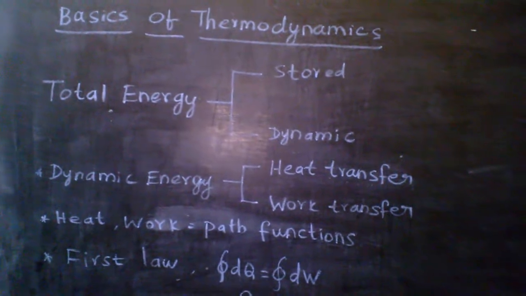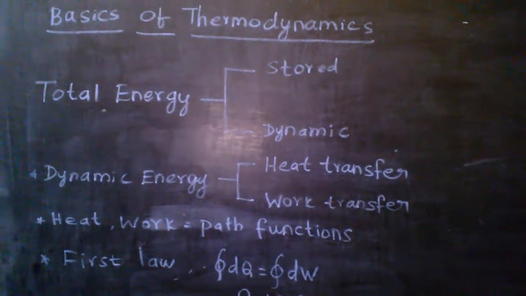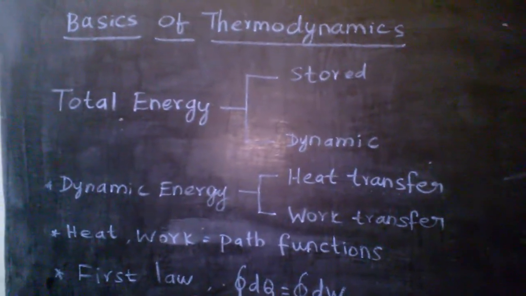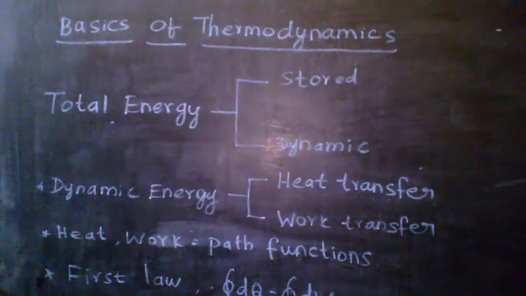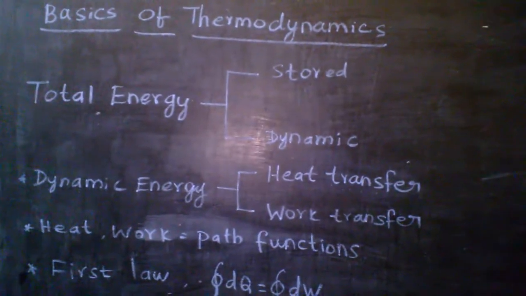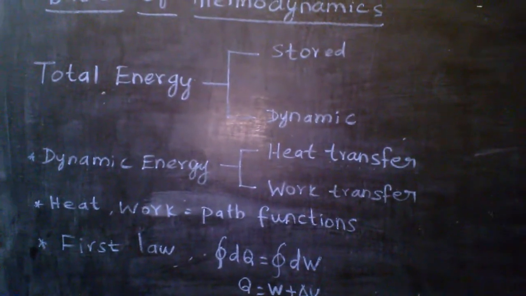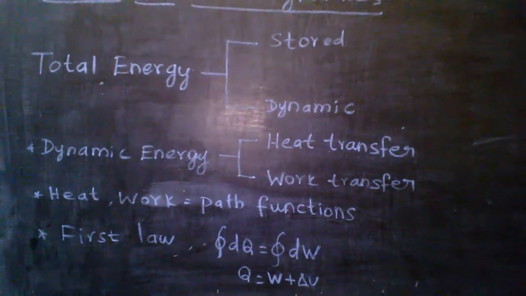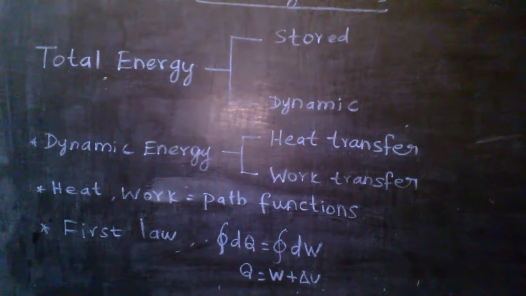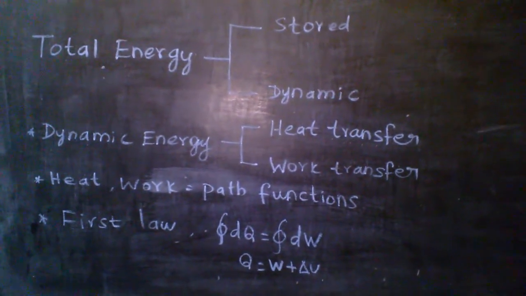That is total energy. One type of classification of total energy is stored energy and dynamic energy. Then coming to dynamic energy, that is dynamic energy or energy interactions. The energy interactions are heat transfer and work transfer. So heat transfer and work transfer are path functions.